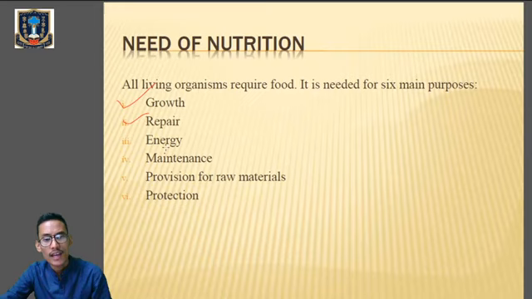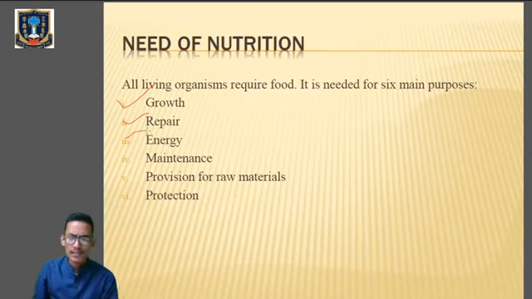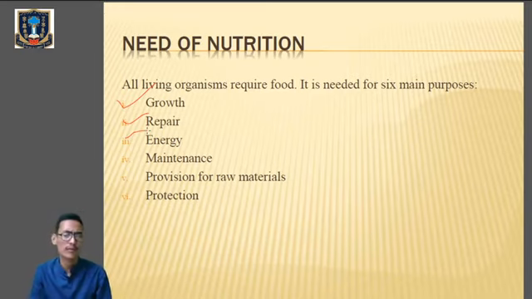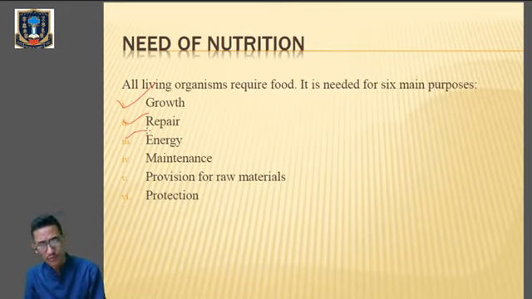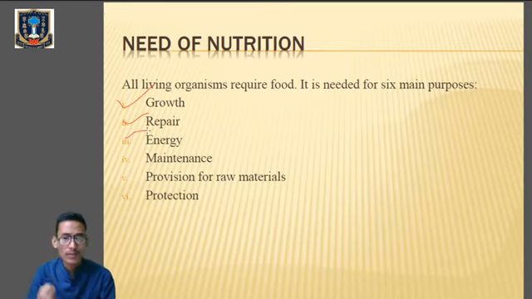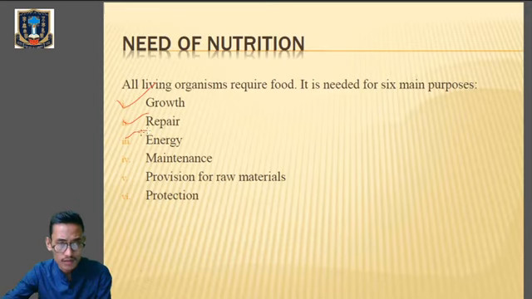Number 3, energy. Providing energy needed by the body to carry out various life functions. We have to perform different types of physiological functions, such as nutrition, respiration, excretion. For all the processes we require energy. We even have to go for locomotion also, so we require energy. Therefore, in order to maintain proper energy in the body of an individual, we require proper food or nutrition. Number 4 is maintenance of chemical composition of cells. We have to maintain it.